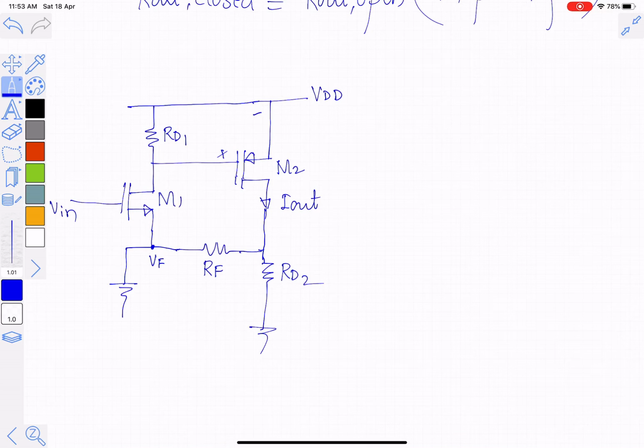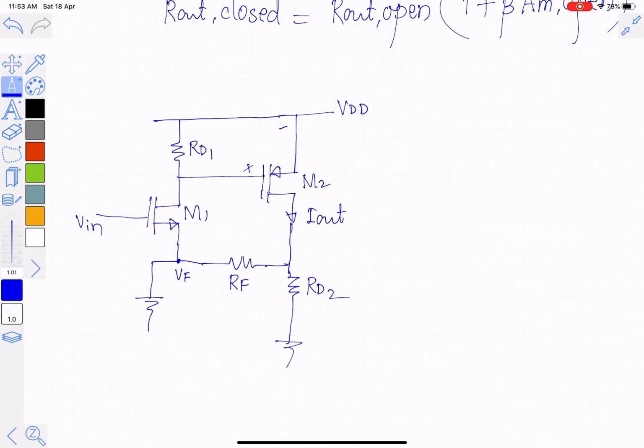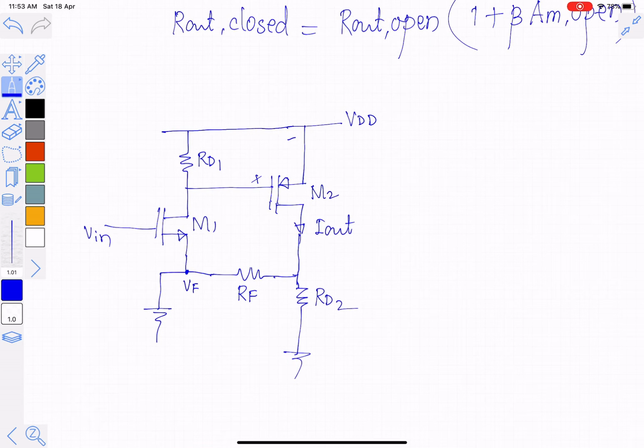So in this case, we can find the open loop gain. This point I will consider as X. Vx will be equal to minus GM1 into RD1 into Vin. Remember, we have to find the relationship between Iout and Vin.